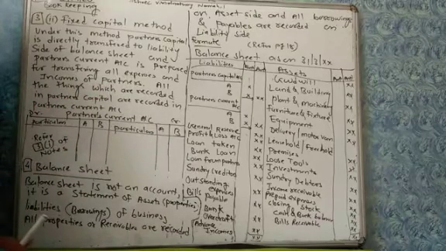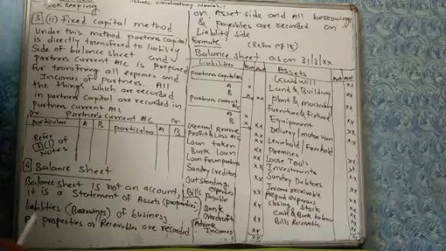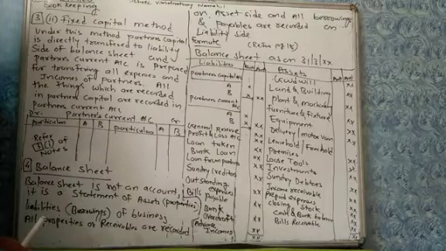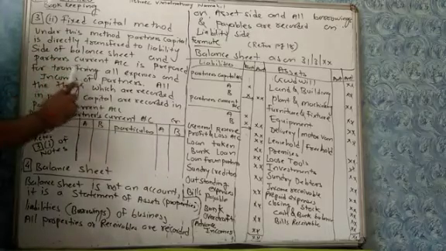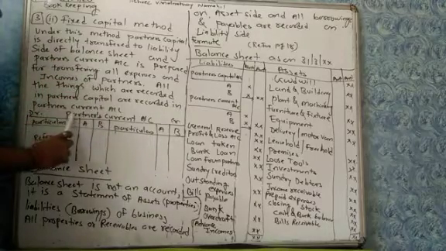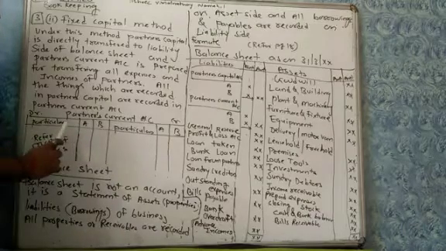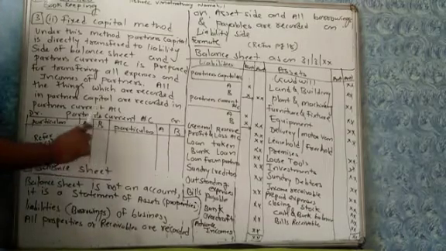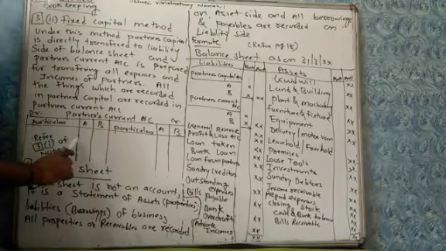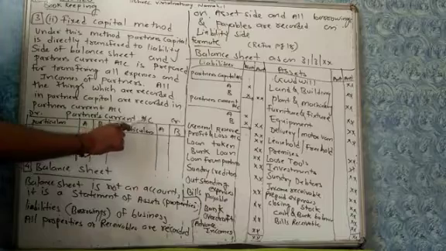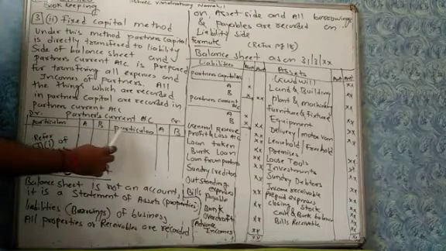Now, in fixed capital method, capital of partners is kept fixed and balance of partners capital is directly transferred from trial balance to liability side of balance sheet, and instead of partners capital we have to prepare partners current account. All things which were recorded in partners capital will be recorded in partners current account. So format of partners current account is same as partners capital account.